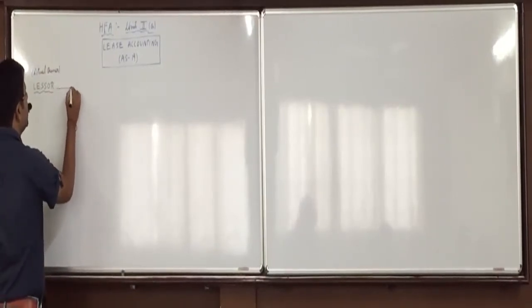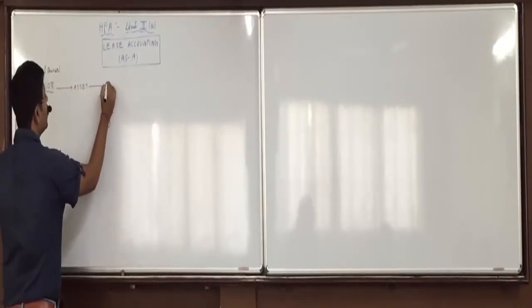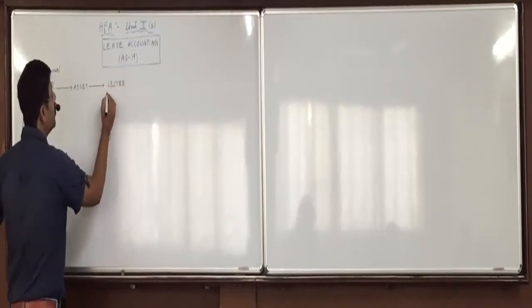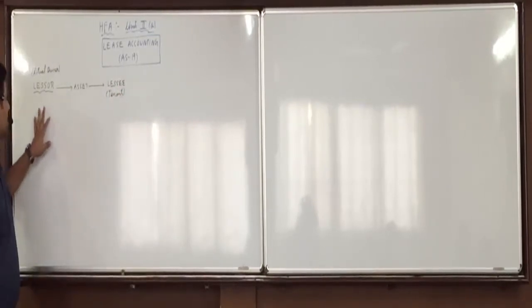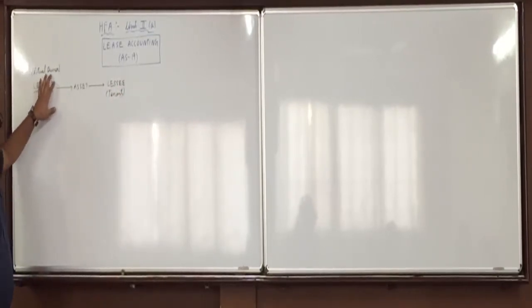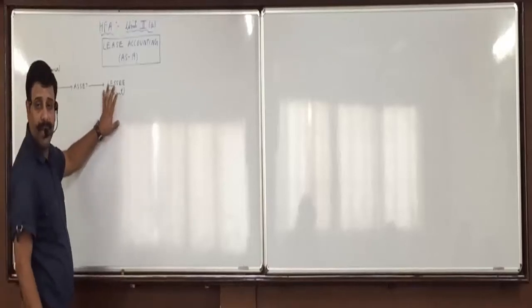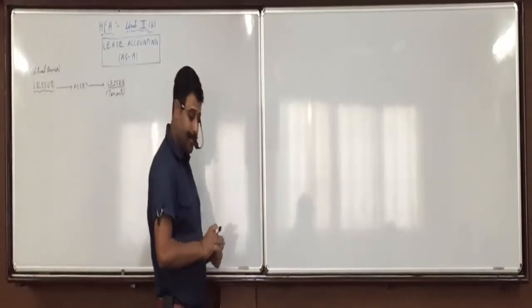Then he gives the asset on lease to the person who is called lessee. You can say he is like a tenant. You understand? Tenant, the person who takes things on rent. So a lessor is the person who is the actual owner of the asset. He gives the asset on lease to the lessee. The person who takes on lease is called lessee.